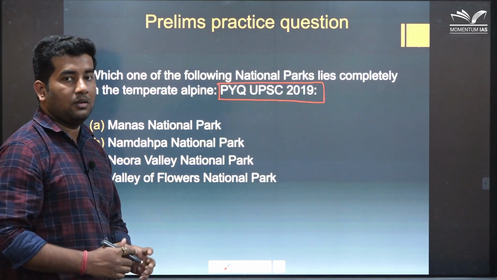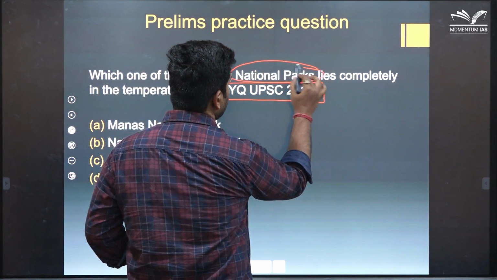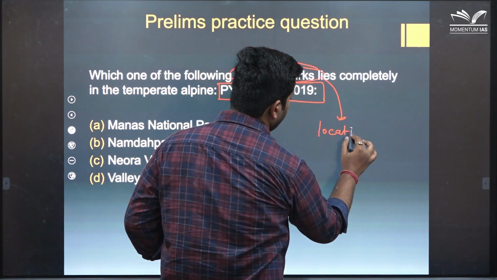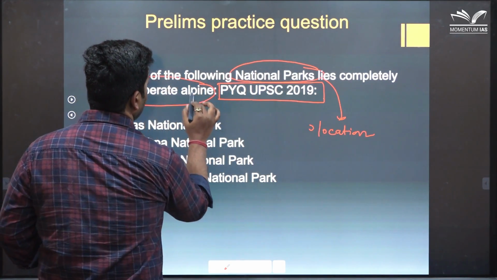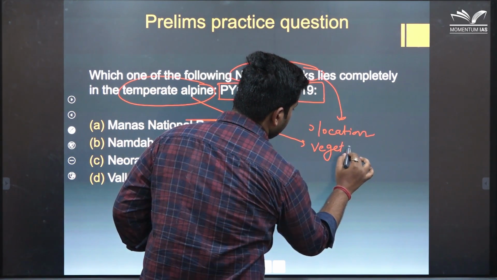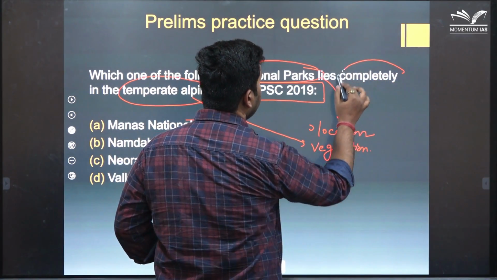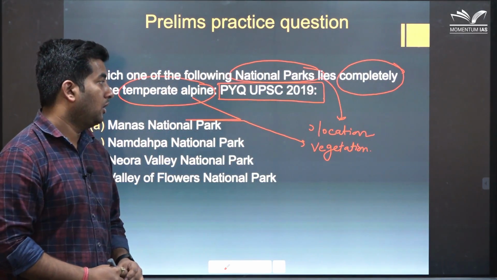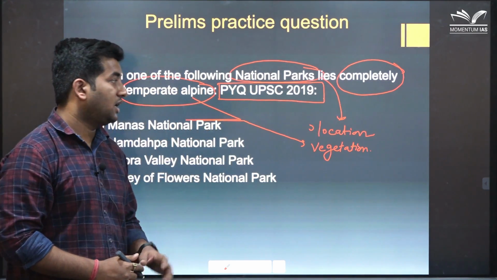Here it is a combination of two things. One is national parks, where you need to know the location, and second is temperate alpine, where you need to know the vegetation as well. And the keyword here is completely. It looks like a very simple question, but it is a combination of two to three questions that UPSC has framed beautifully.